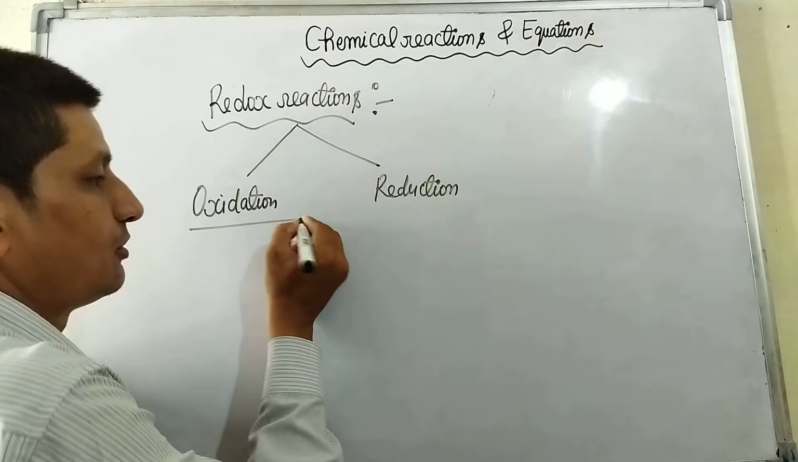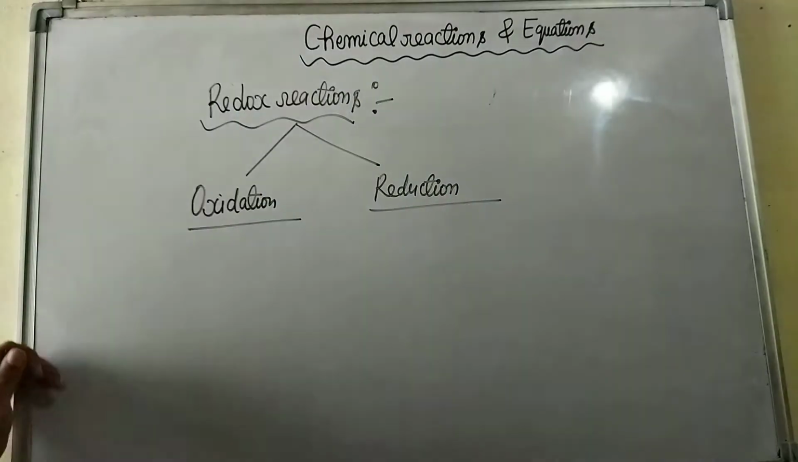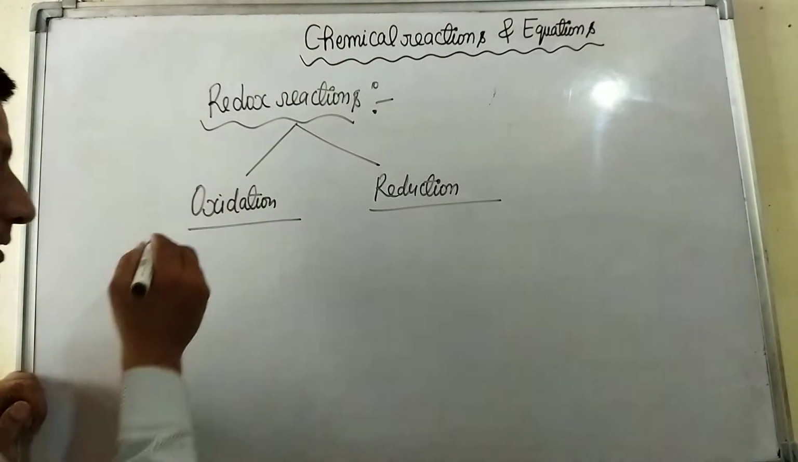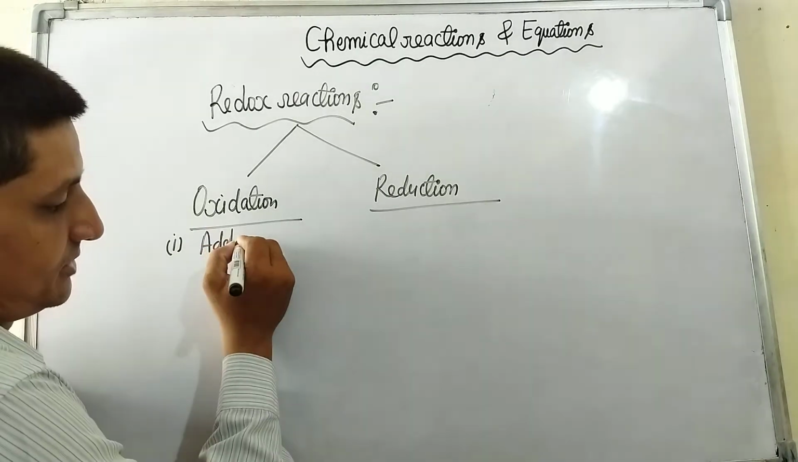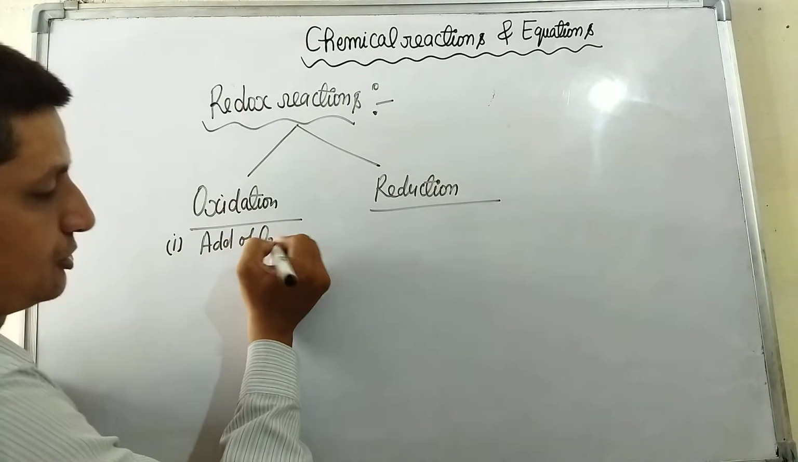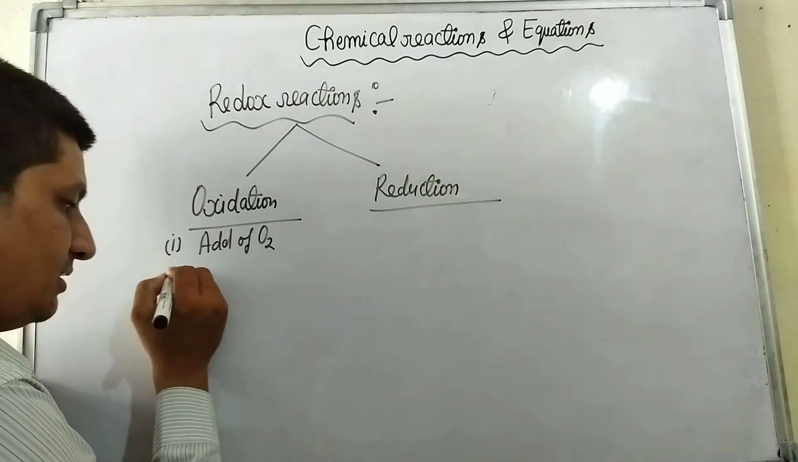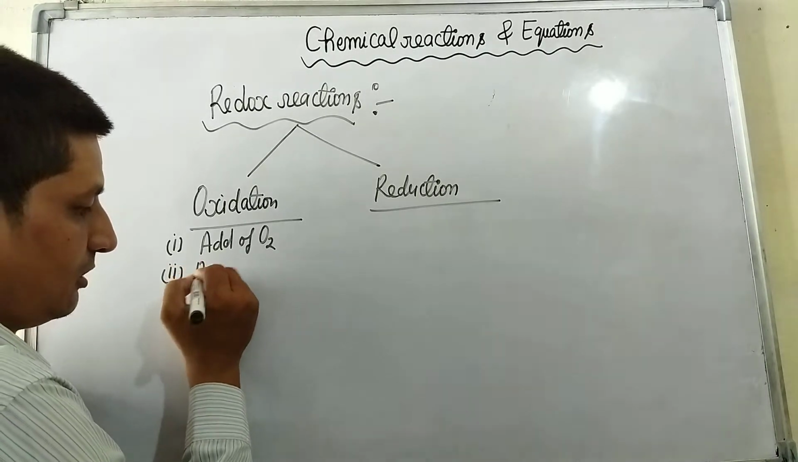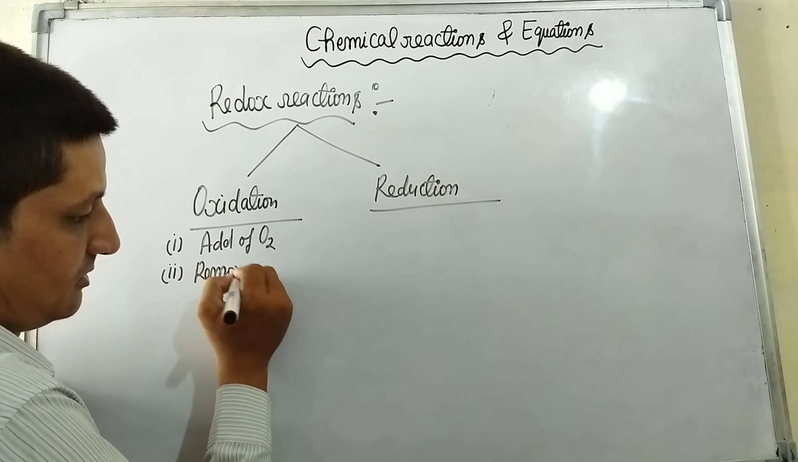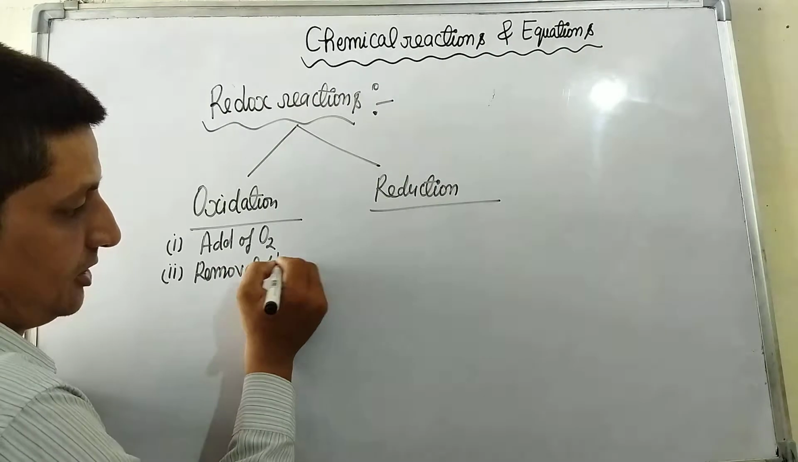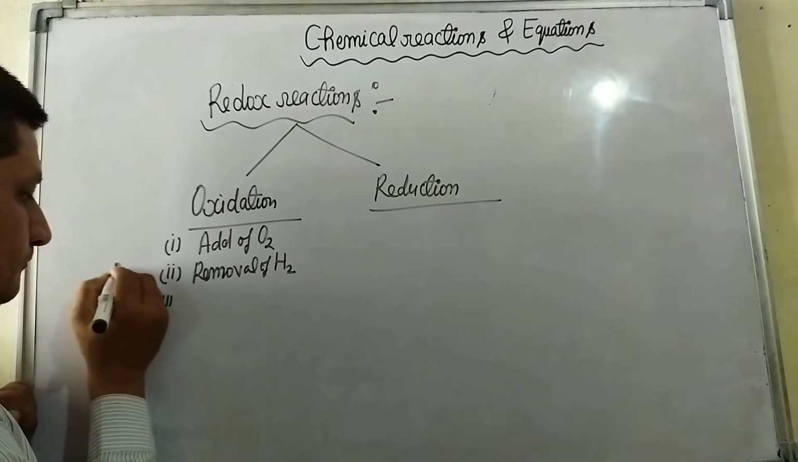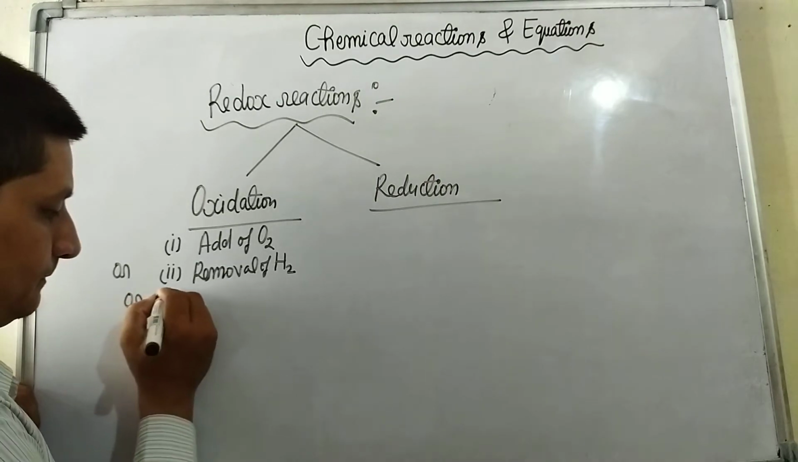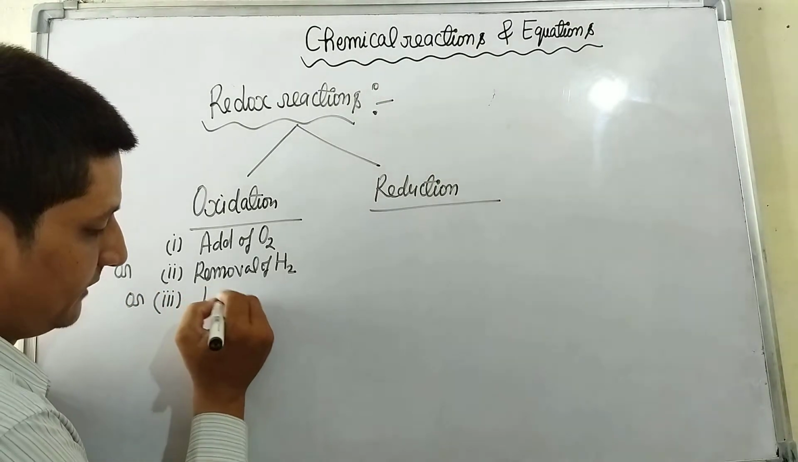Now I am telling you what is oxidation and what is reduction. First I am telling you oxidation. Definition number 1, addition of oxygen to a substance is called oxidation. Definition number 2, removal of hydrogen from a substance is called oxidation. Definition number 3, loss of electron.